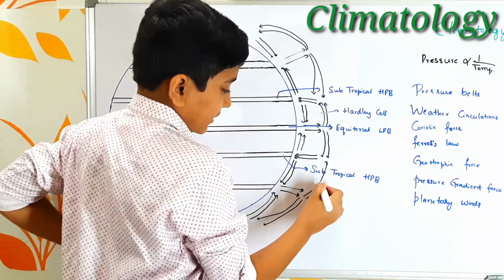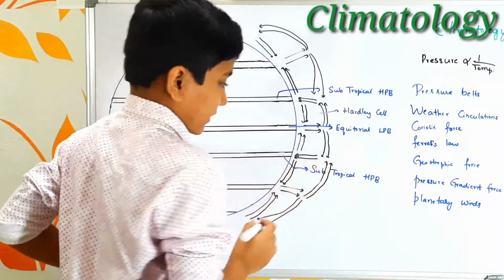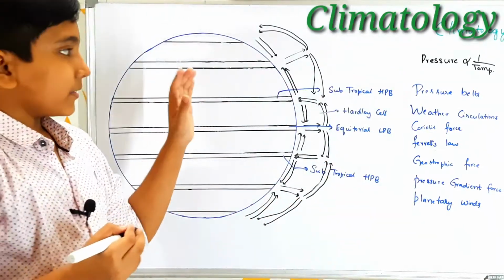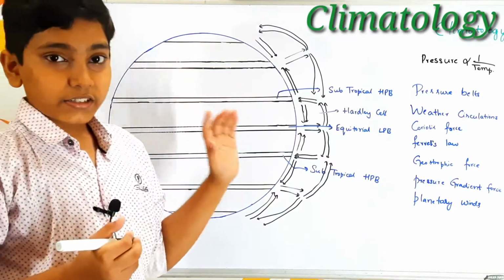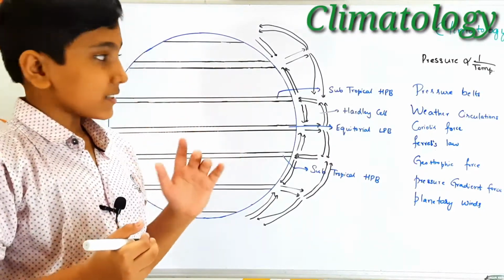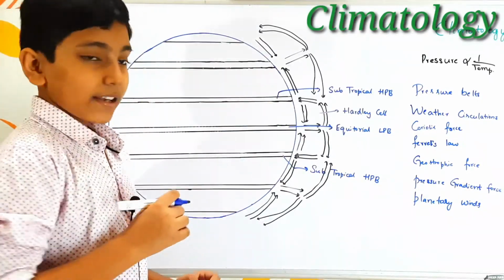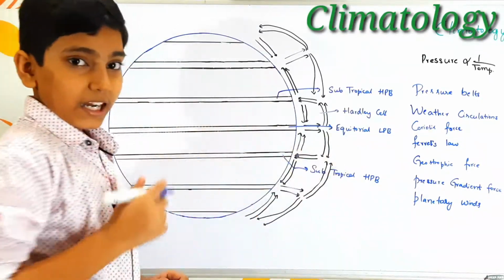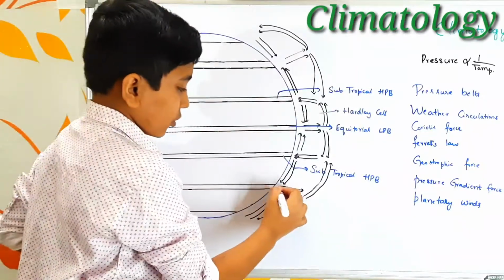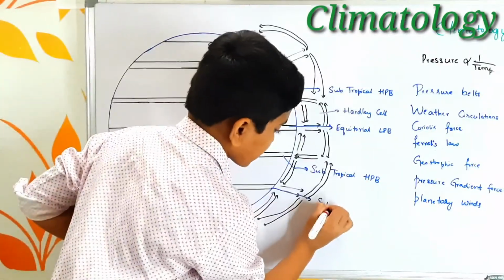So here also we find the same kind of circulations in this pattern. So this is what happens in the weather circulations. Now let us look at the cells and the pressure belts which we have discussed. Firstly, the cell which was formed between the subtropical high pressure belt and this low pressure belt, which is called the subpolar low pressure belt,